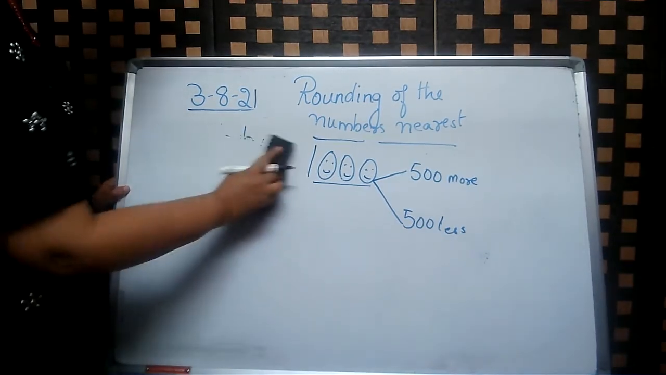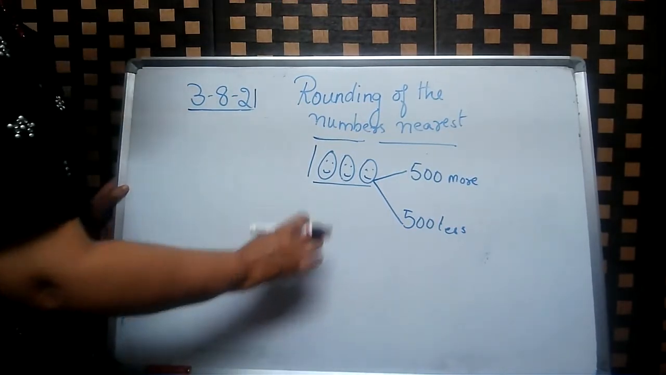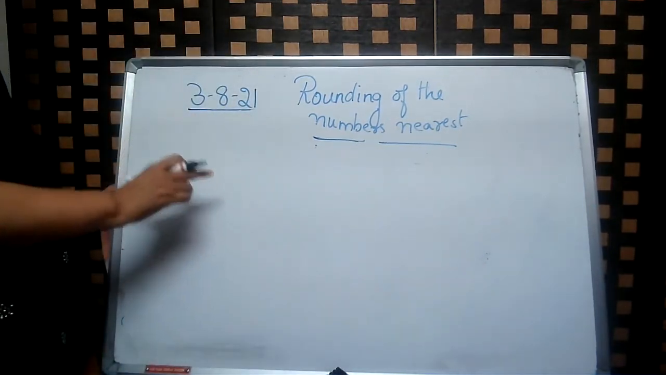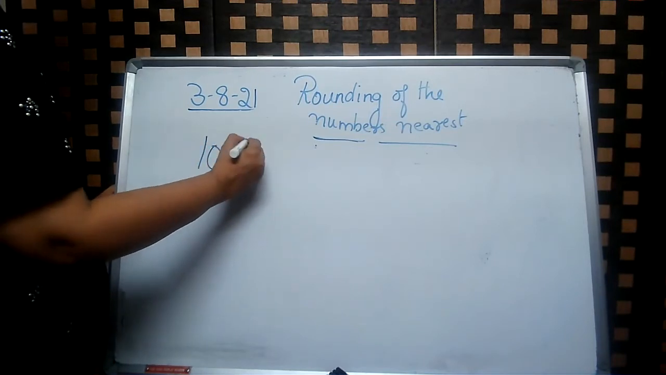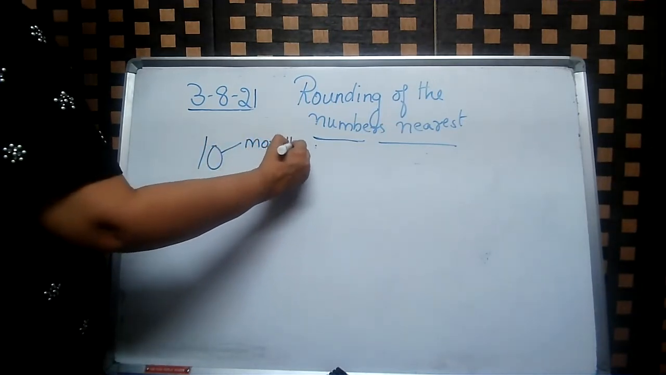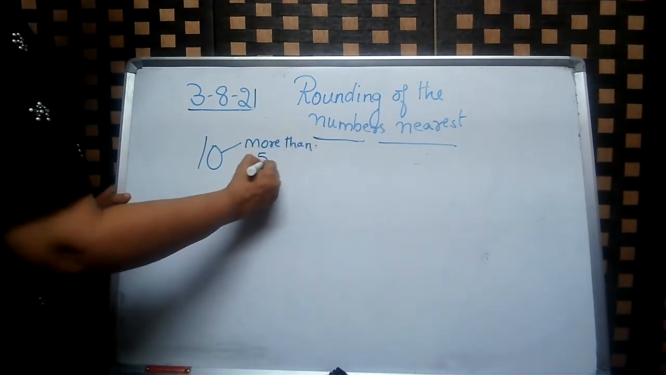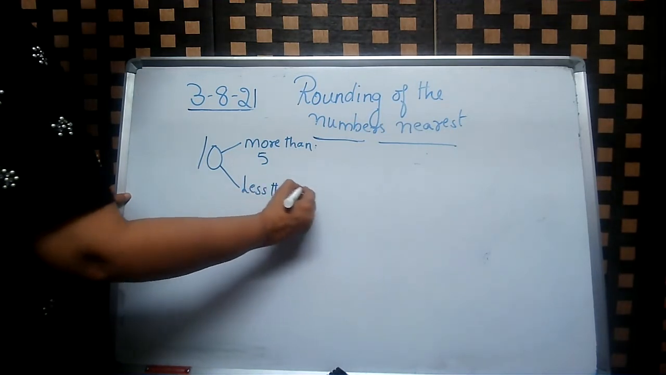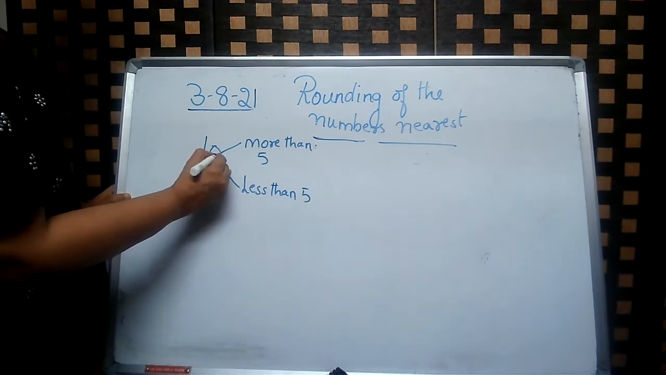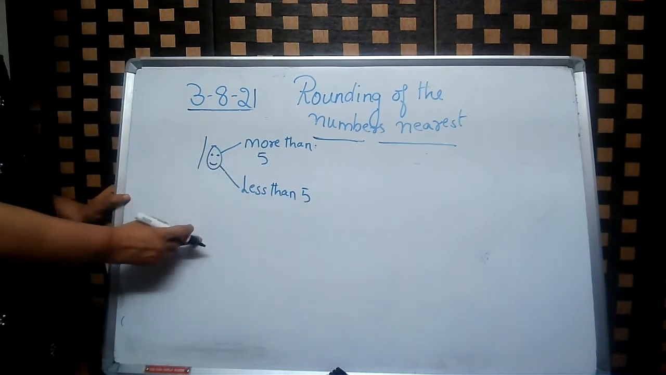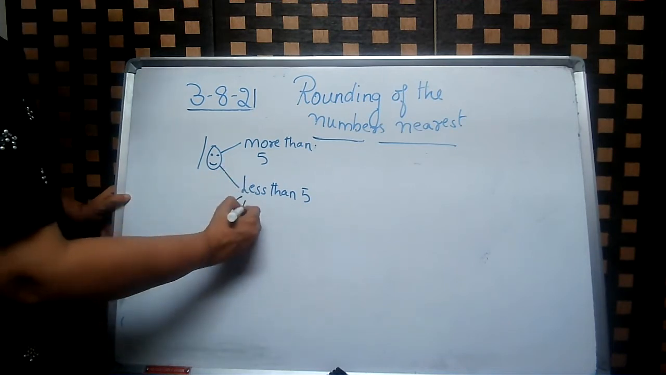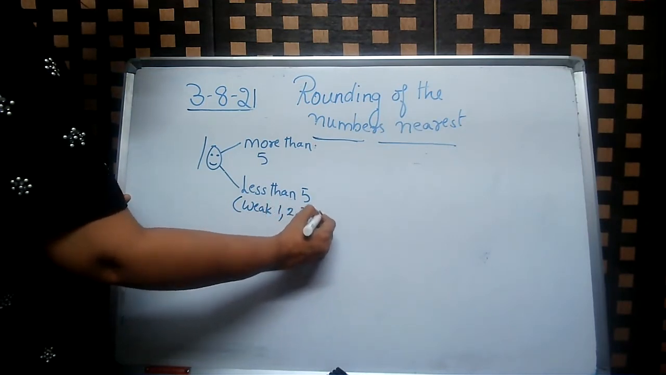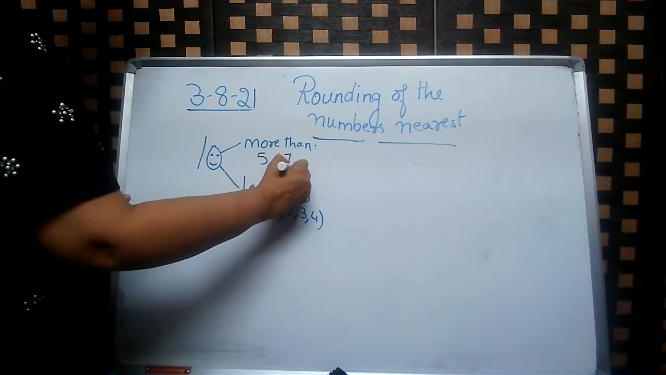Okay, children. Now, I have explained to you how the numbers are rounded to 10, 100 and 1000. For 10, is it more than 5 or less than 5? These two things we have to see. If it is less than 5, it is a weak number, that is 1, 2, 3, 4. Here it is 5, 6, 7, 8, 9.